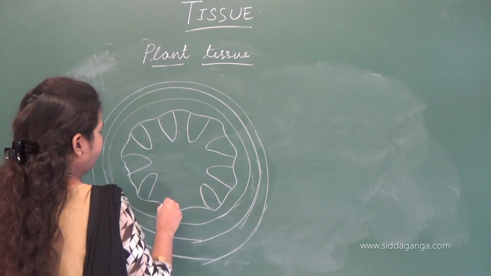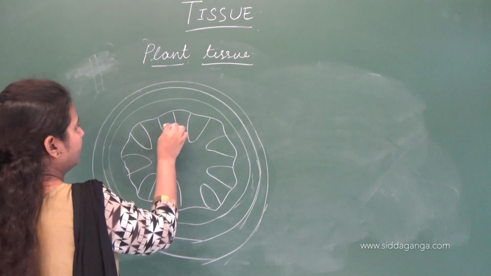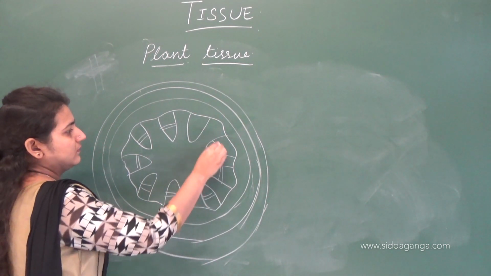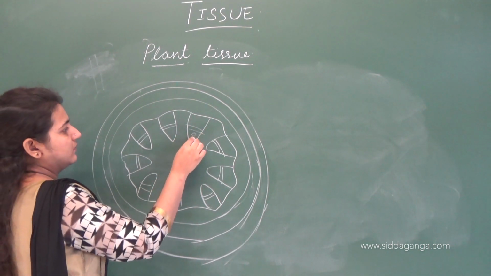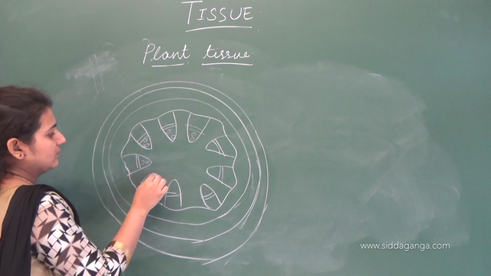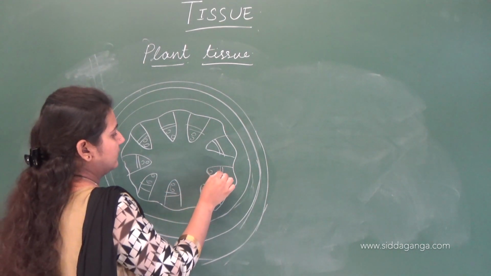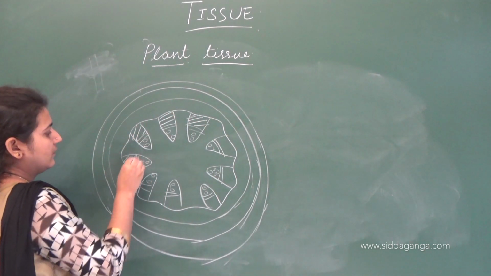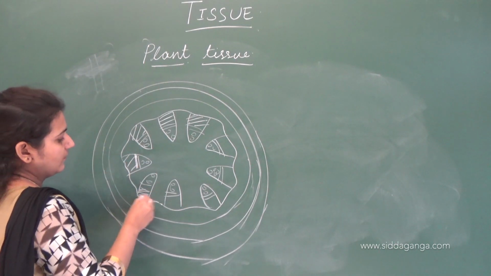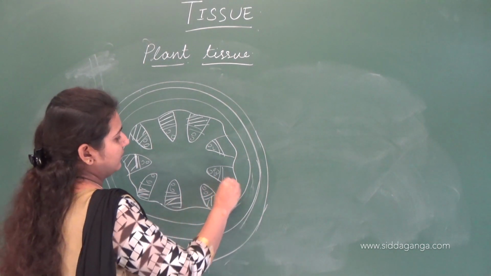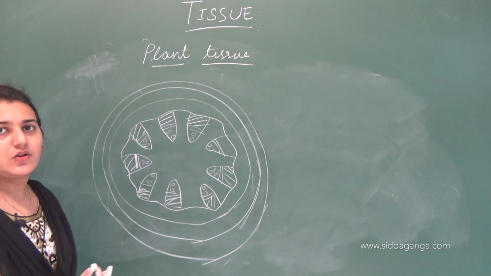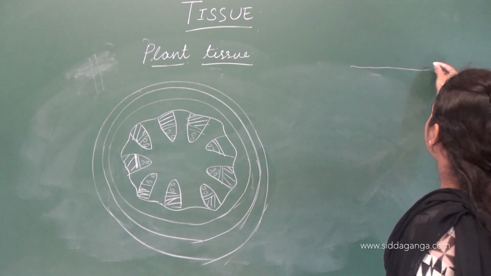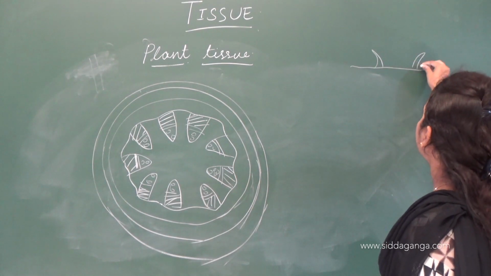This is what a cross section of stem looks like. And the longitudinal section looks something like this. These are the trichomes.